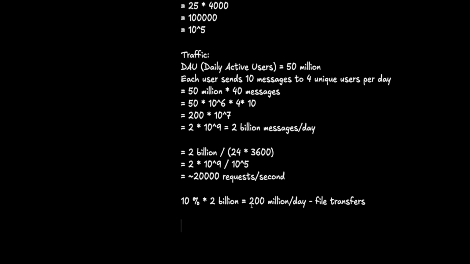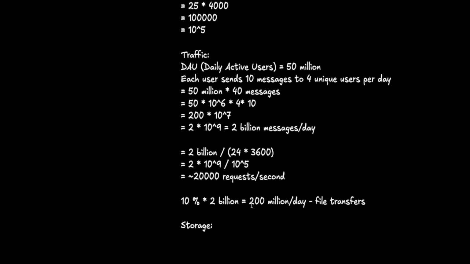Now let's move to some storage estimations. You can ask your interviewer here. You can mention I'm done with the traffic estimations and I'm trying to move to the storage estimations. If the interviewer is fine, you can go ahead and start the storage estimations.